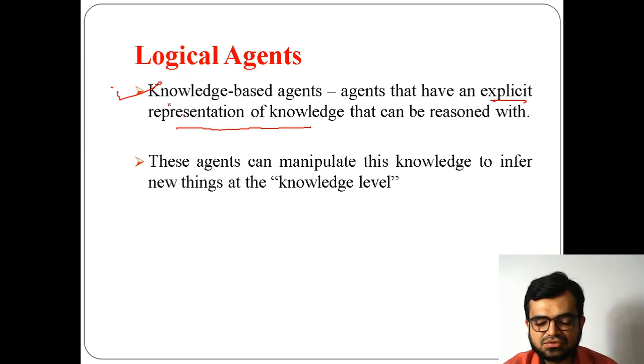I gave you an example of an automated car. Now the second point is very interesting.